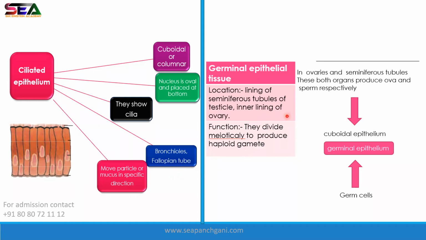And this one is the last epithelium, the germinal epithelial tissue. Now this is nothing but cuboidal epithelium. But why is it called germinal epithelium? Because these cuboidal epithelia are present in the,